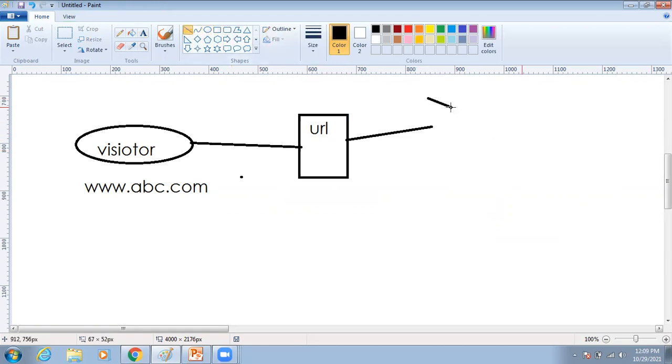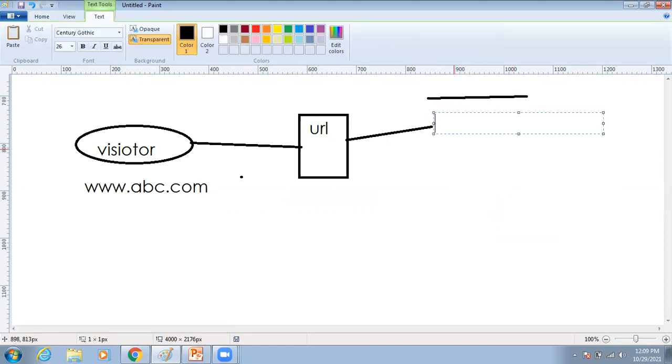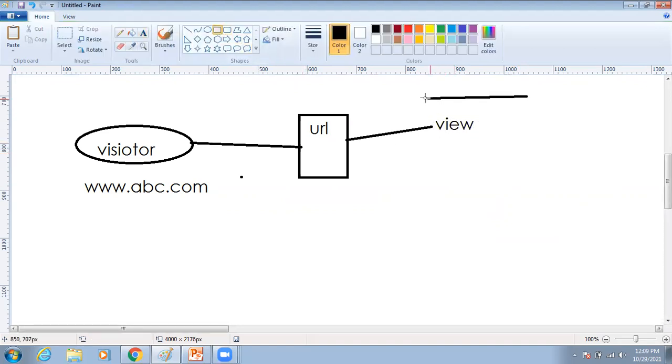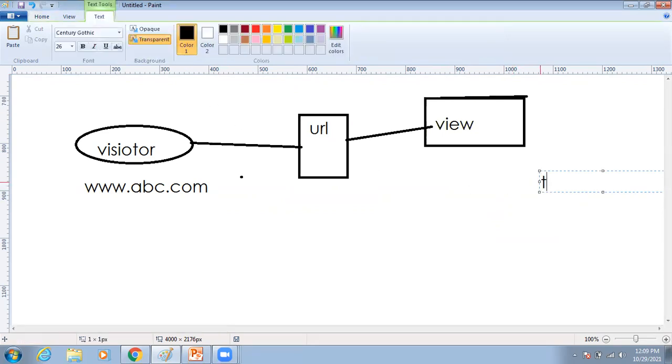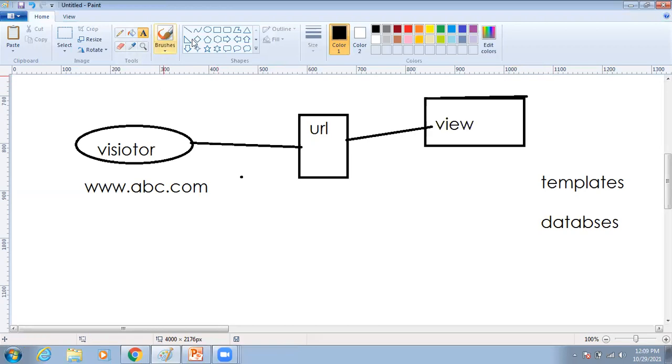In views only, we wrote our code, whatever logic is required. So for example, this request came from URL to view. In view, it is connected with templates, and in the same way it is connected with the database. All the connections are arranged here only.